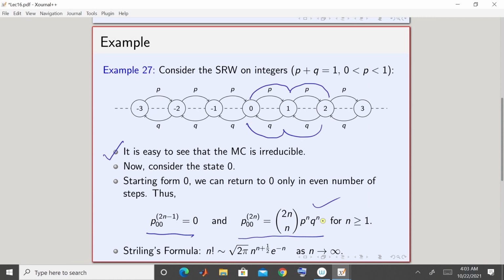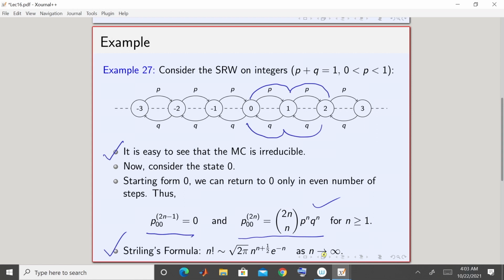Fine. Now, in order to proceed further, we will need a fact which is called Stirling's formula, which tells you what n factorial is. It gives you an approximation, or an asymptotic, of n factorial. It says that n factorial is like square root of 2 pi times n to the power n plus half times e to the power minus n, as n goes to infinity.